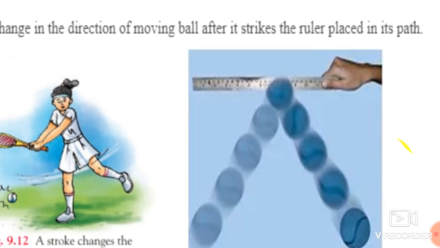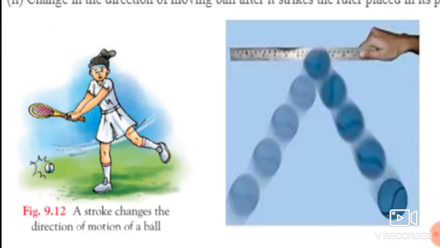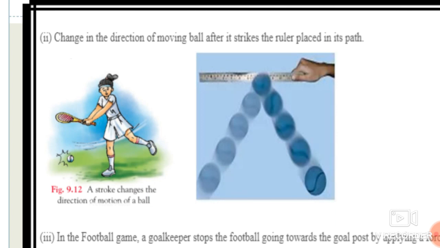See over here, students. In the second example, see figure 9.12, a stroke. Suppose this is lawn tennis. When we stroke that ball, it can change the direction of motion of the ball. In whatever direction we stroke that ball, in that direction the ball goes. So the force can also change the direction of a moving ball.